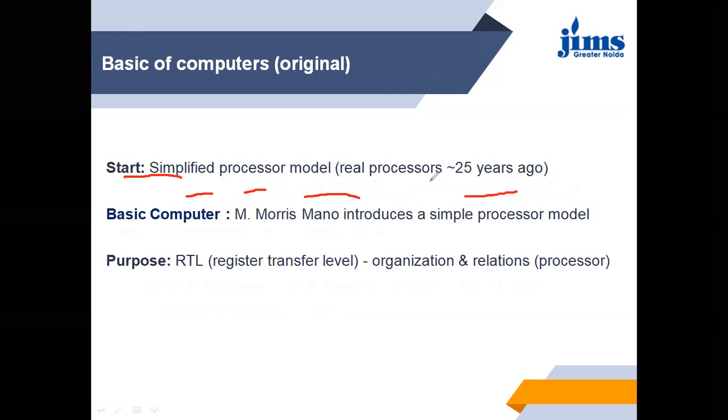And it evolved near about 25 years ago by Maurice Mano. This is the reason that this book, Computer Architecture by Maurice Mano, is very important, because it's a simple as well as single processor model.